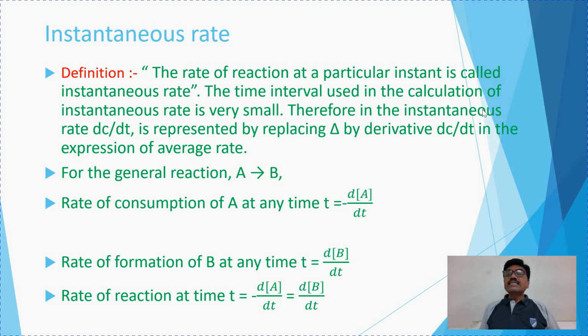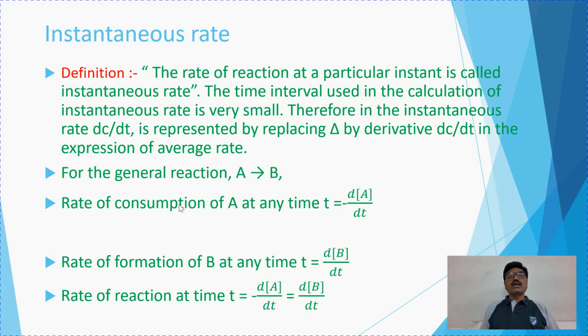Therefore, in the instantaneous rate, dc upon dt is represented by replacing delta by derivative dc by dt in the expression of average rate. So what is the change there? So this is the rate at a particular instant, and that's why, in this case, furthermore, this is the very small time interval. The time interval used in the calculations of instantaneous rate is very small, and therefore in this case, instead of delta, the d is used there.